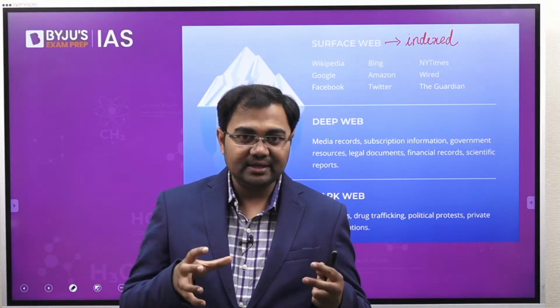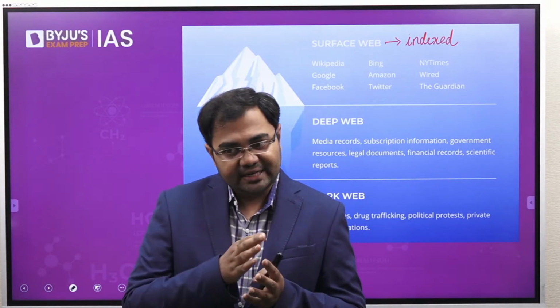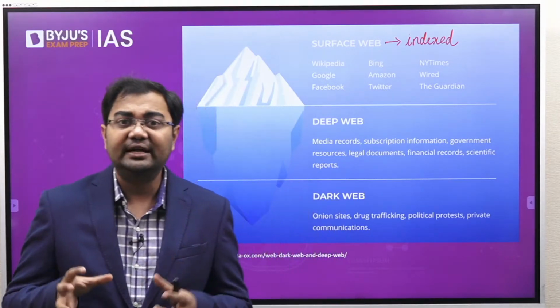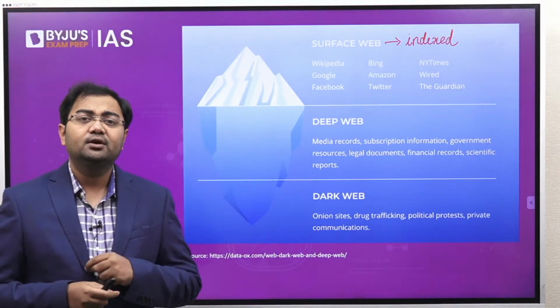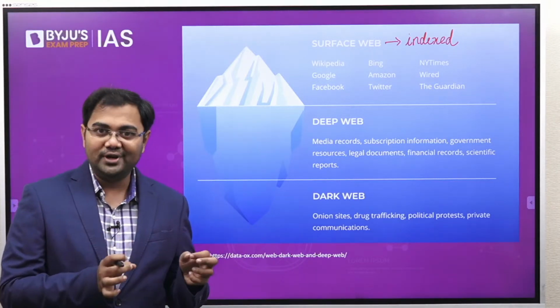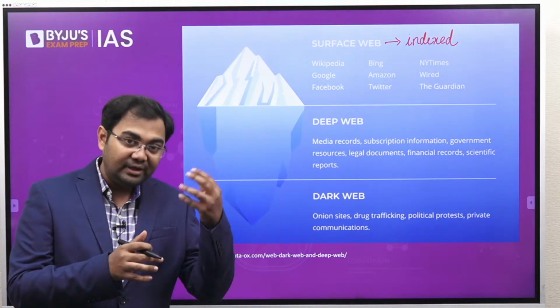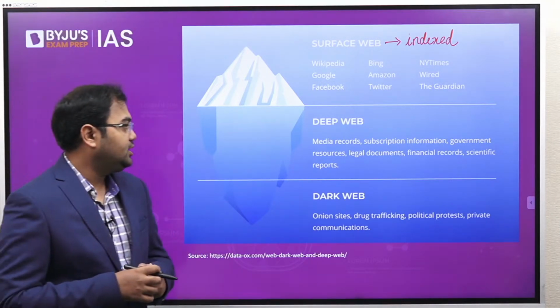So deep web contains everything that is not searchable. Any website, whether your social media platforms or anywhere else, wherever you have to log in to see your personal information, all these become a part of the deep web.